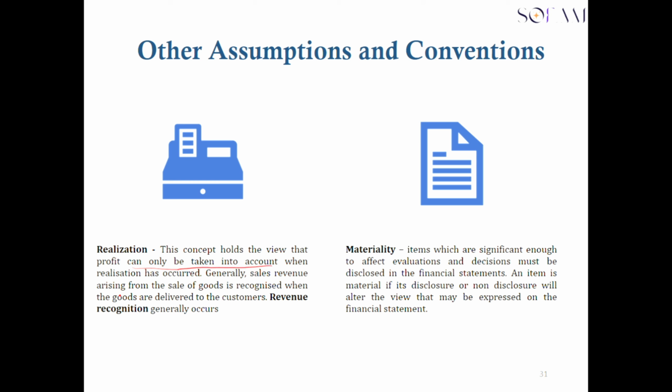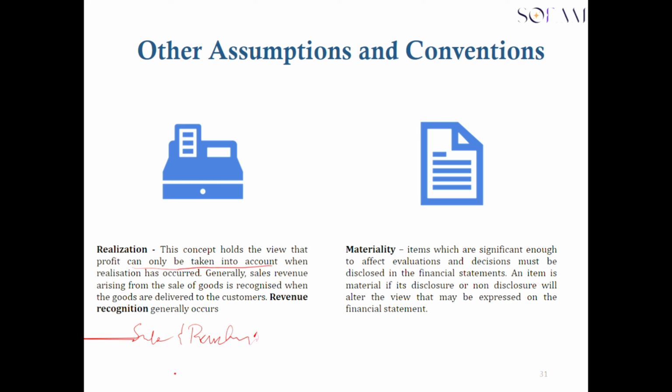So generally, sales revenue arising from the sale of goods is recognized when the goods are delivered to the customer. So basically, what we are seeing is that when it comes to recognition of revenue or even profit, we should earn that revenue. And you earn that revenue by fulfilling your portion of the contract. An example has to do with a sale and purchase agreement